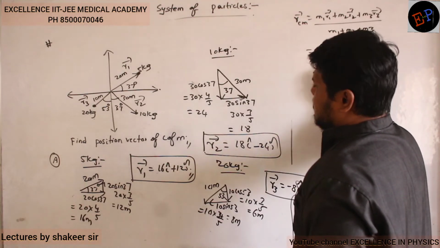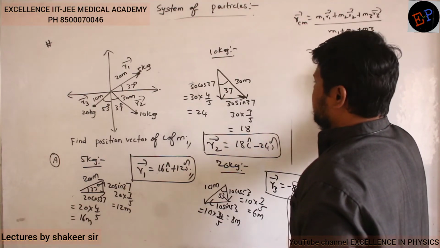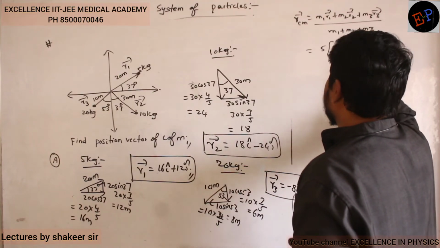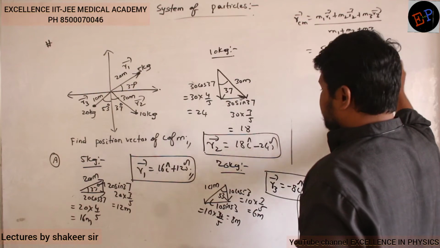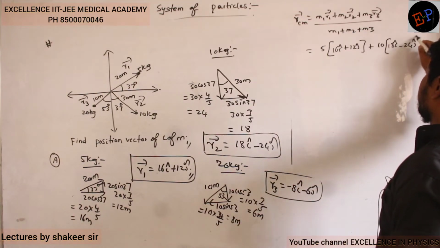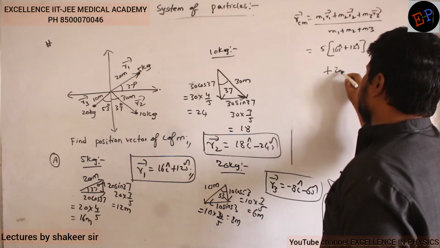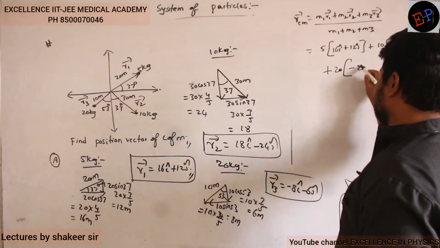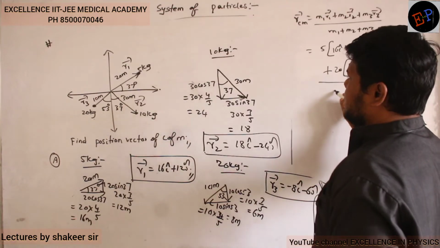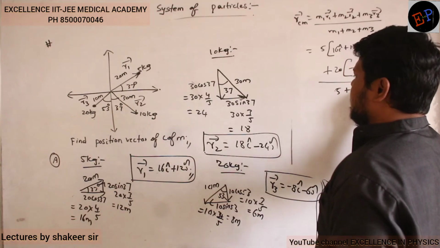Okay. So the mass of the first body is 5 kg, and what is its position vector? 16 i cap plus 12 j cap. Clear, no? The mass of the second body is 10 kg, and what is its position vector? 18 i cap minus 24 j cap. And what is the mass of the third body? 20 kg, and what is its position vector? 8 i cap minus 6 j cap. So divided by the total mass, 5 plus 10 plus 20.